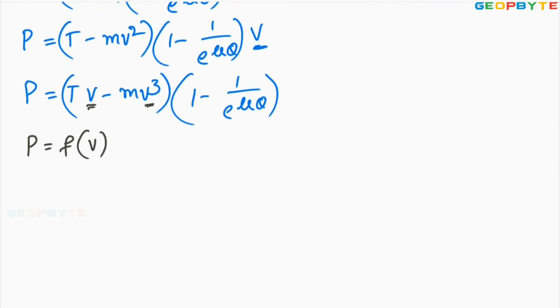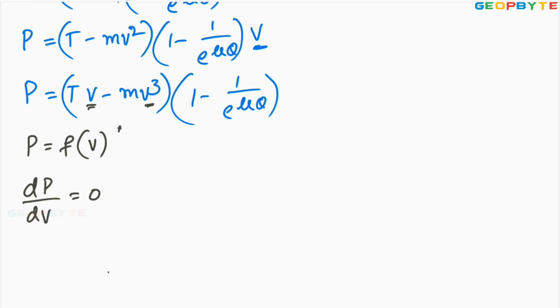Power being a function of v means that power transmission by the belt drive is maximum only for a particular value of v. To find that value, differentiate the power with respect to v and equate it to 0.